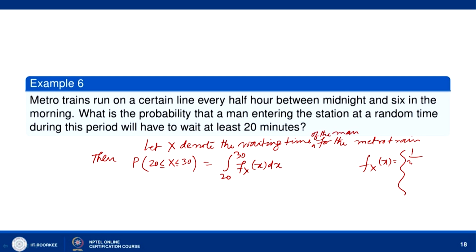So, 1 over 30 minus 0, 30, because every half hour there is a train, for 0 less than x less than 30 and 0 elsewhere. So, this will be integral from 20 to 30 of 1 by 30 dx, and it will be equal to 10 by 30, that means 1 by 3. So, the probability that the man will have to wait at least 20 minutes is 1 by 3.